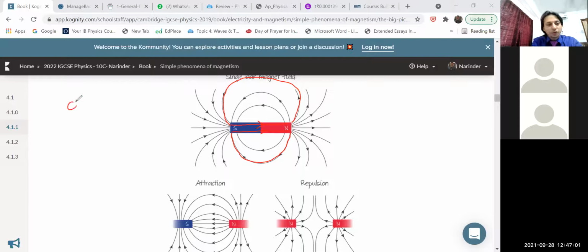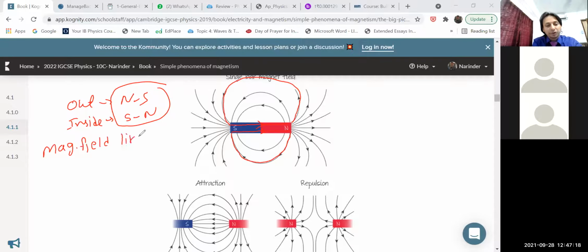So you can conclude that outside the magnet, the field lines go north to south, and inside the magnet, they go from south to north. So I can conclude, and you also note it down in your notebook, that magnetic field lines form a closed loop. What do you mean by a closed loop? It means they move from north to south, then continue from south to north, again north to south, then south to north. They always form a cyclic, closed loop.